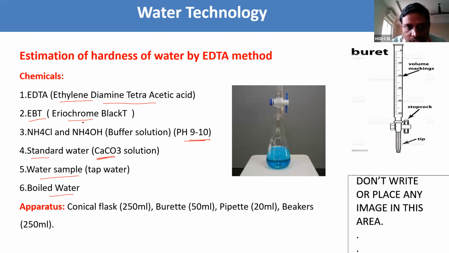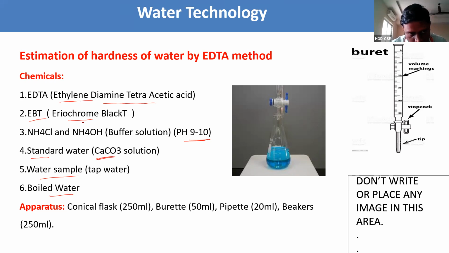The use of buffer is to maintain a constant pH of 9 to 10. We take standard water and the sample waters, tap water and boiled water, to estimate the amount of hardness present in the given sample of water.